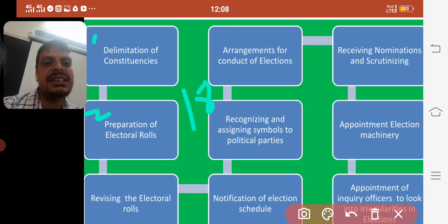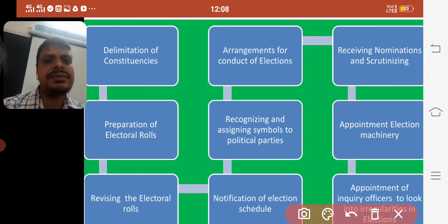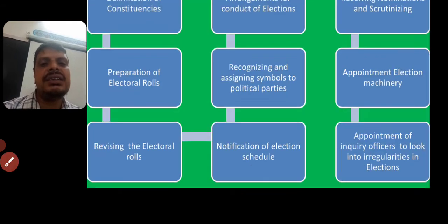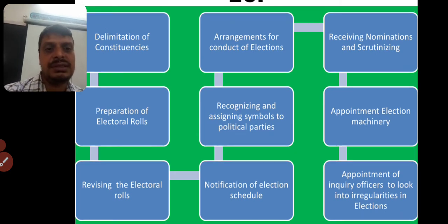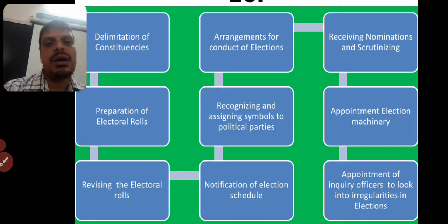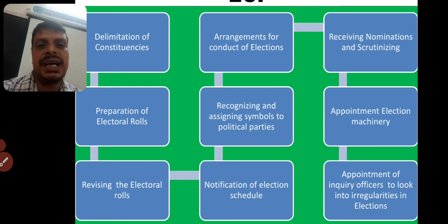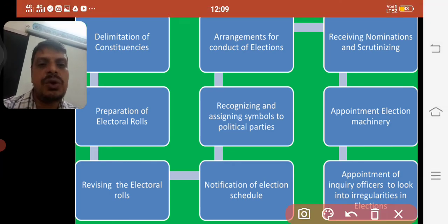So their list of voters is what is actually called electoral rolls. Okay, the next thing we find here, the third one, is revisiting the electoral rolls. So what do you mean by this one? You find some of the voters have to be removed from the list because some of them may have died, and some may have shifted to some other place. So due to that reason, modifications have to be done every time. So this is what we find as revisiting the electoral rolls.